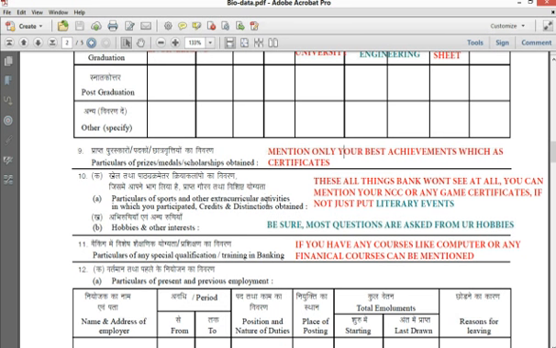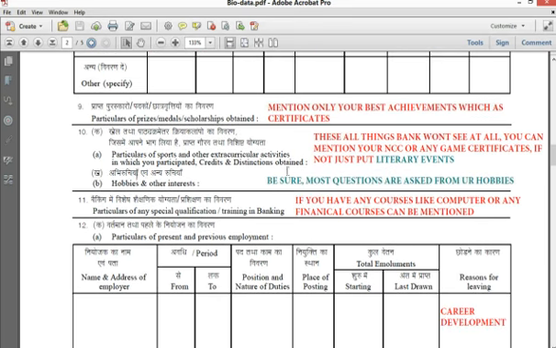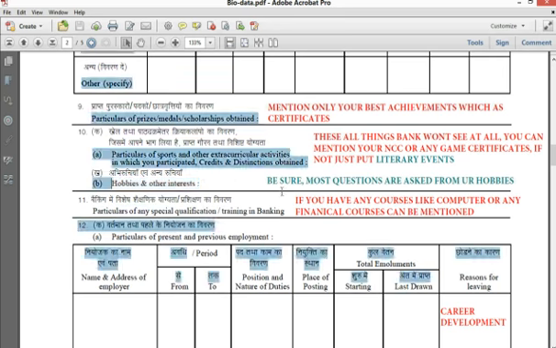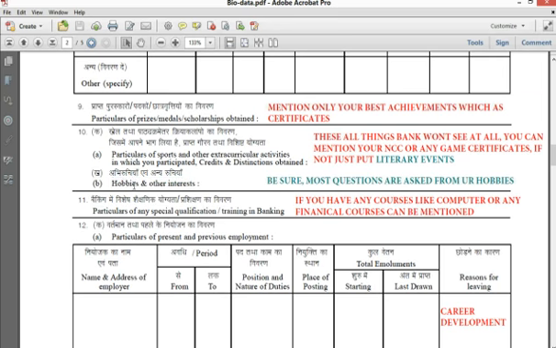Particulars of the sports and other extracurricular activities in which you have participated. So write here the sports which you have been playing and where you got a prize. And if you don't have any sports or anything, just put literary events, any literary events here. Hobbies and other interests. Be sure most questions are asked from this section only. Hobbies and interests are very important.